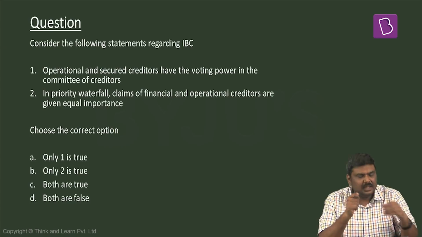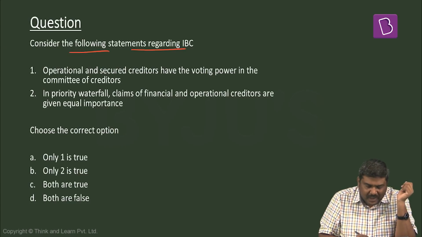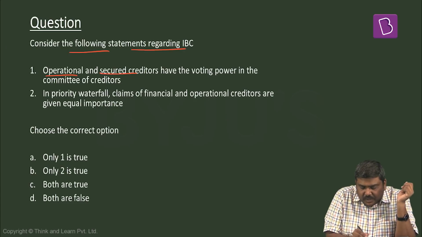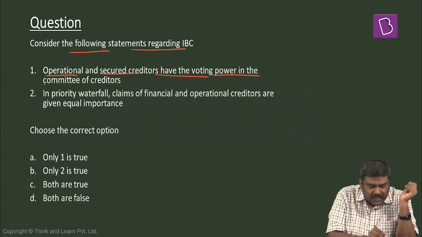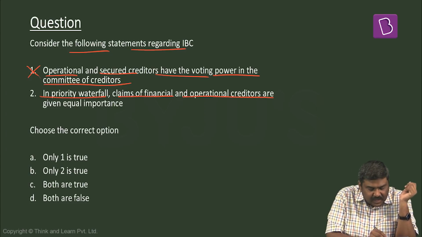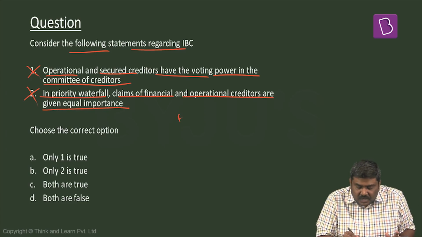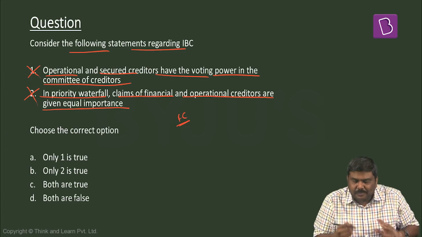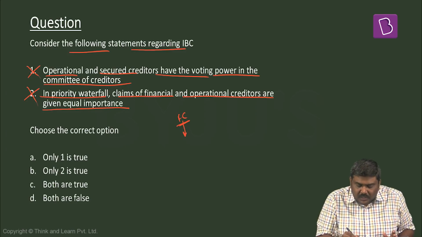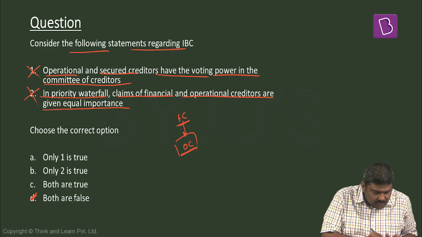Now, based on this, let's have a look at a question. Consider the following statement regarding Insolvency and Bankruptcy Code. Operational and secured creditors have the voting power in the committee of creditors. Wrong. In priority waterfall, claims of financial and operational creditors are given equal importance. No, in case of priority waterfall, the financial creditors claims are given a higher importance or priority over the claims of the operational creditors. So both the statements are wrong. Right option will be option D.